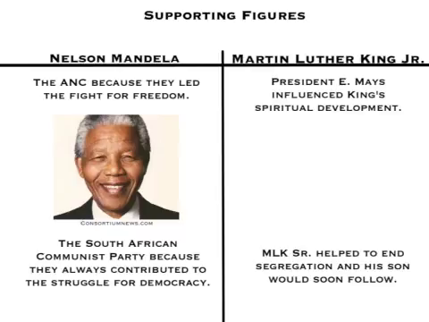Nelson Mandela's supporting figures were the African National Congress because they led the fight for freedom, and the South African Communist Party because they always contributed to the struggle for democracy. Some supporting figures Martin Luther King Jr. had were President E. Mays because he influenced his spiritual development. Also, his father was helping to end segregation, and Martin Luther King followed in his footsteps.